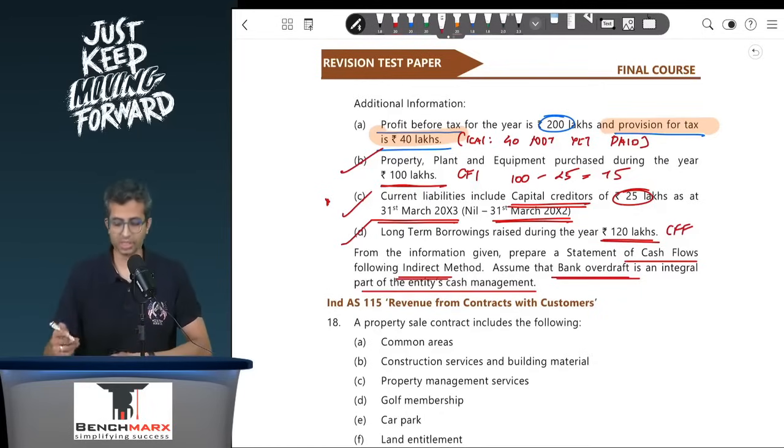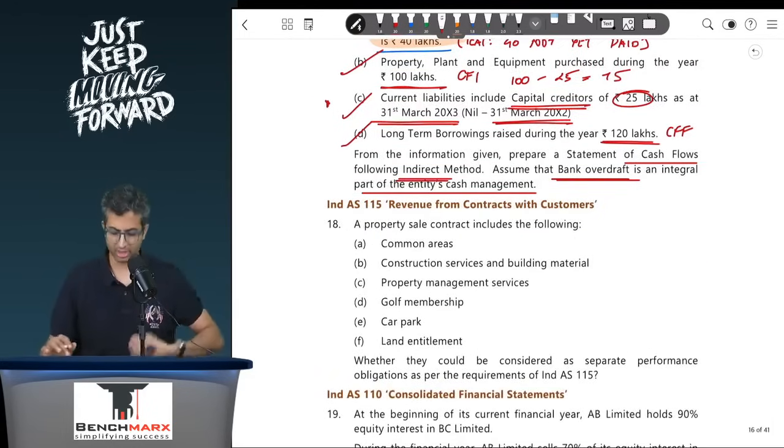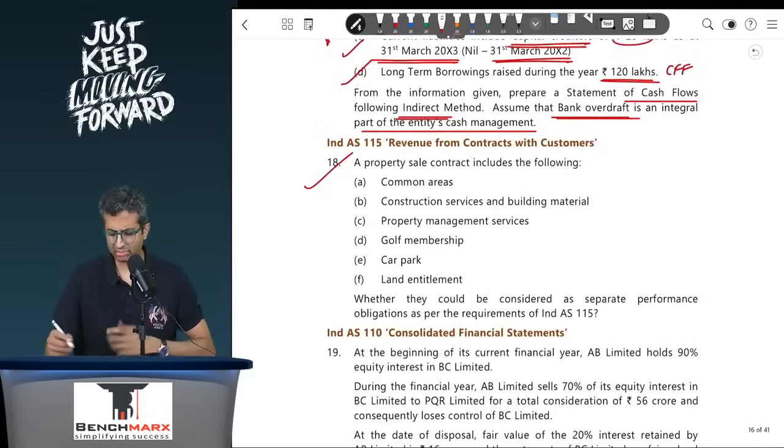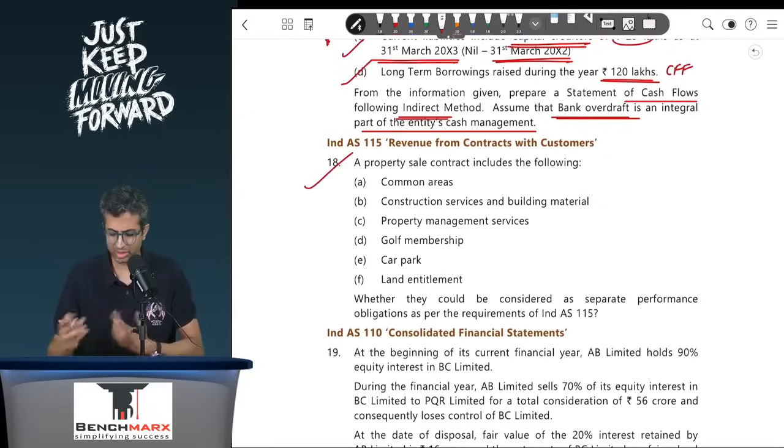Rather, it is considered to be a part of cash and cash equivalent in your cash flow statement, irrespective of how it is shown separately in the balance sheet. Okay, again, this is question 115 in the study material, also there in the RTPs.